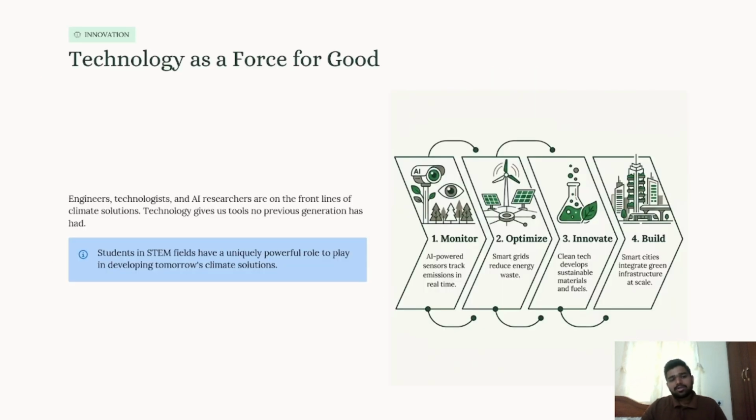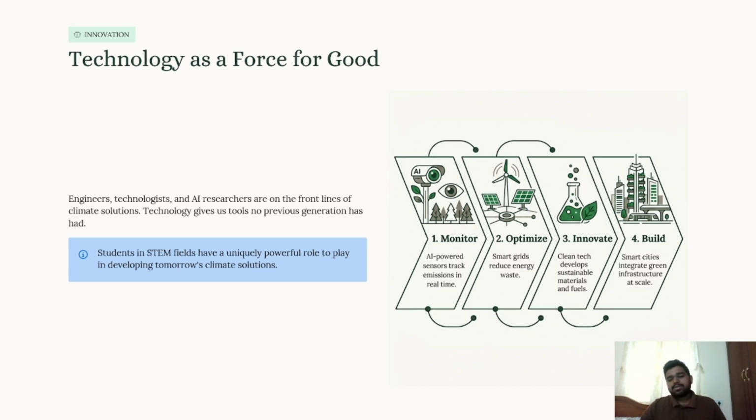So, technology as a force for good. Engineers, technologists, and AI researchers are on the front lines of climate solutions. Technology gives us tools no previous generation has had. The students in the STEM field have a unique, powerful role to play in developing tomorrow's climate solutions. First is monitor, second is optimize, third is innovate, and the fourth step is build.